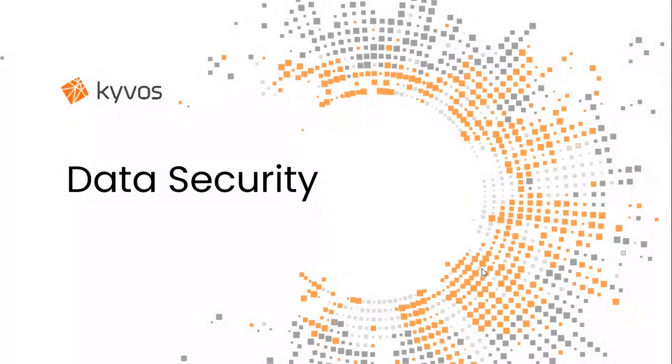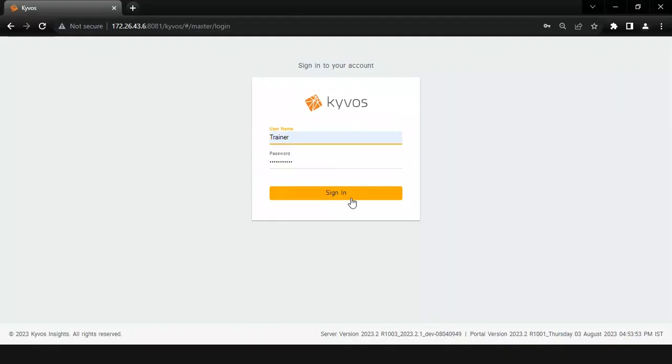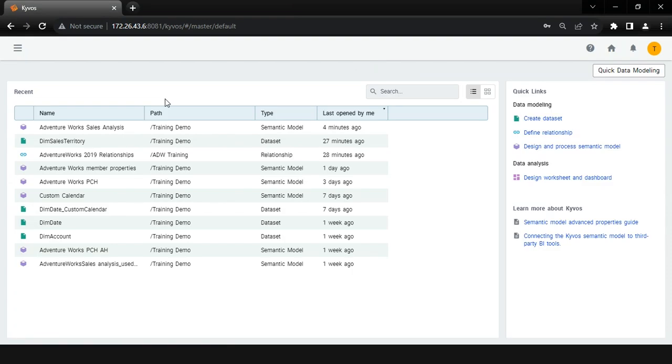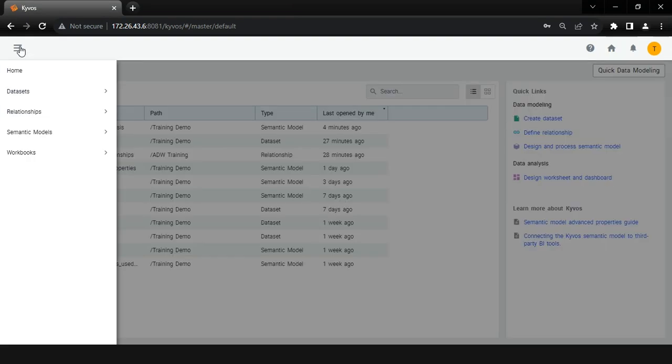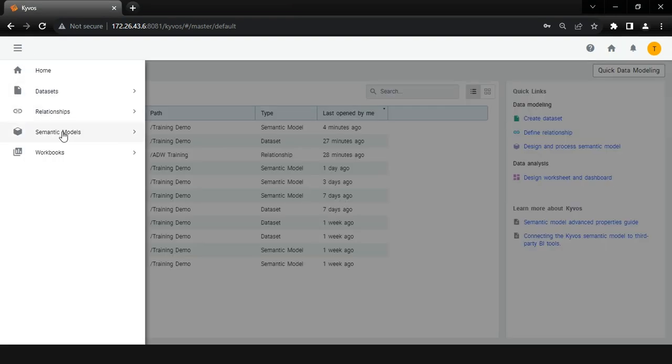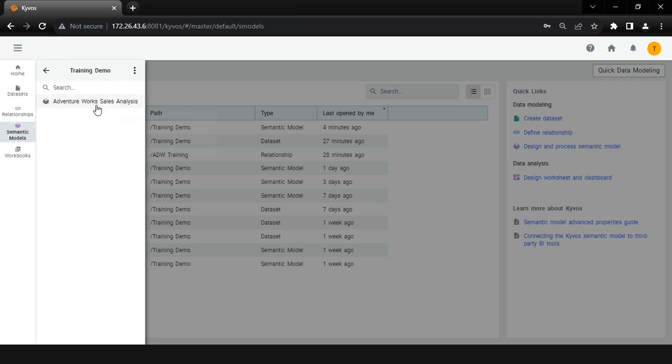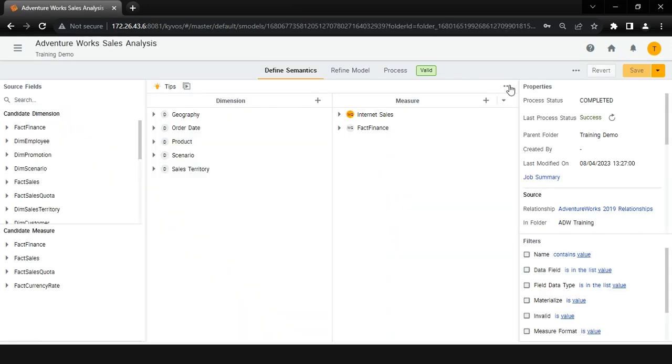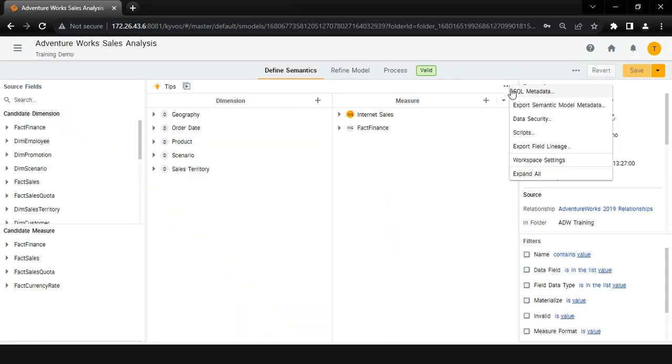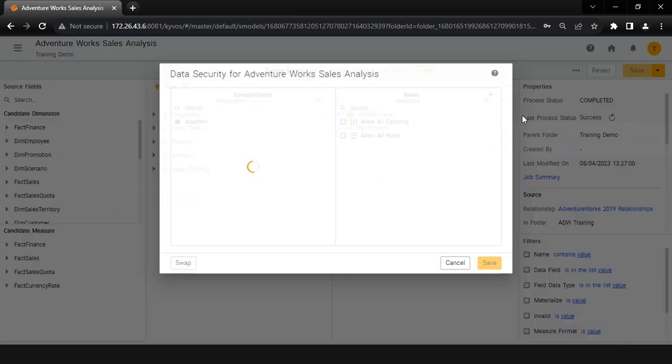For creating data security rules, we need to log into the Kyvos portal. Start by expanding the Toolbox menu and clicking on the semantic model icon. Click on the folder and select the AdventureWorks Sales Analysis Semantic Model. Click the three dots in the Define Semantic section. Select the Data Security option.